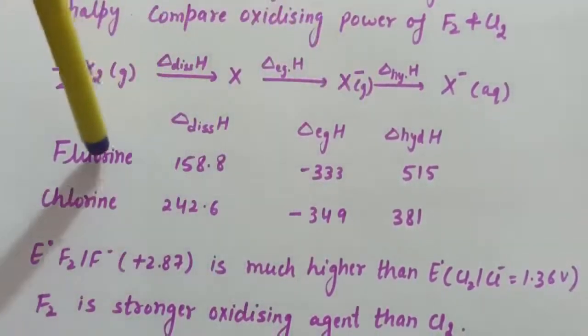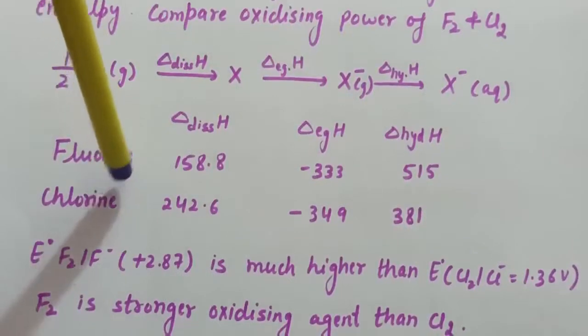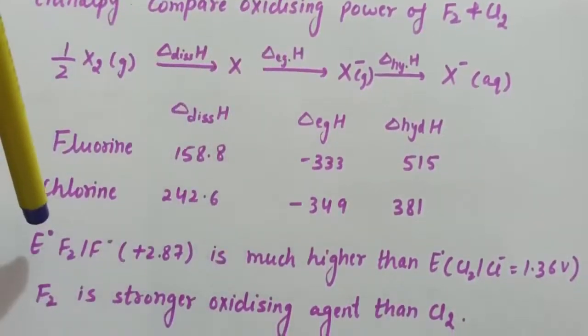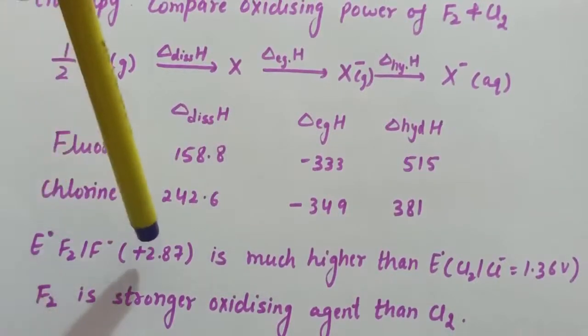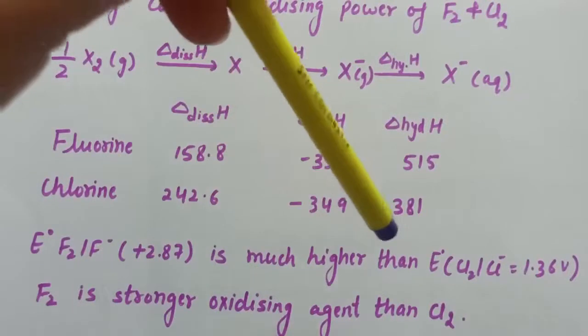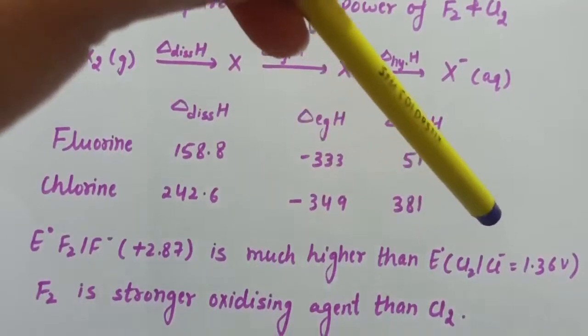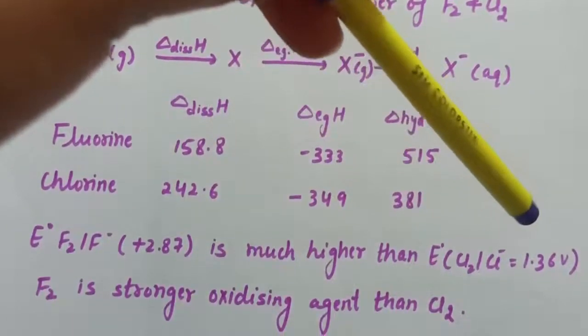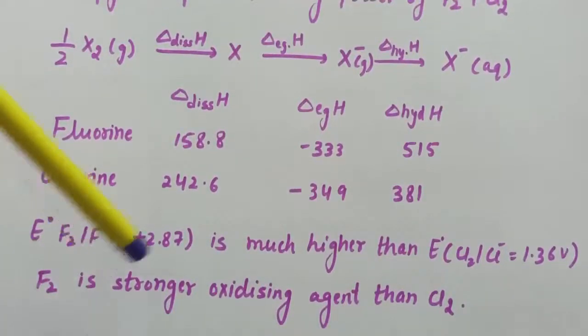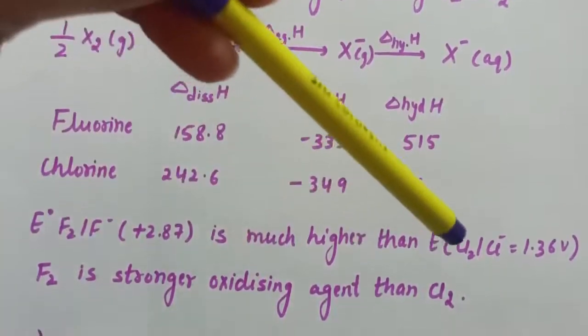So these are the values for fluorine and chlorine. When we include these parameters, the standard electrode potential for fluorine comes out to be +2.87, which is much higher than the standard electrode potential for chlorine, that is 1.36 volt, and that is why F2 is a stronger oxidizing agent than Cl2.